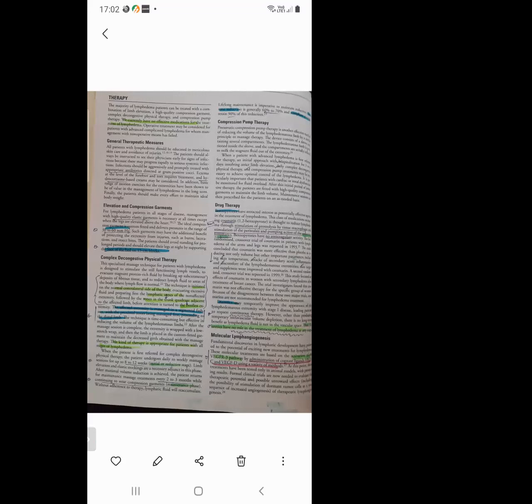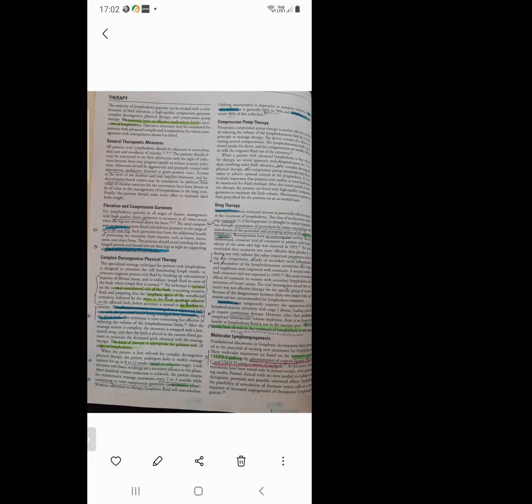Next, elevation and compression garments. You have to use high-quality elastic garments at all times except when the legs are elevated above the heart. The ideal compression garment pressure is 30 to 60 mmHg. If you want to elevate the leg, how much should you elevate? You have to raise the foot of the bed on a 15 centimeter block. That much leg raise is needed while sleeping.